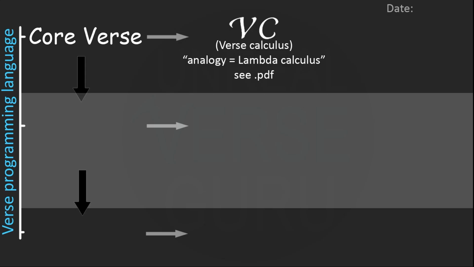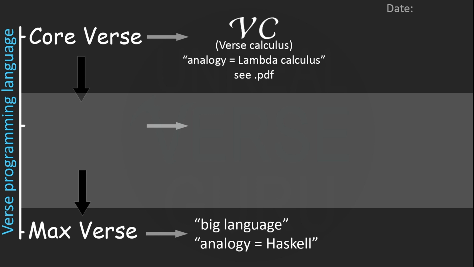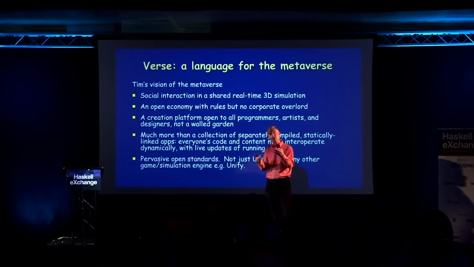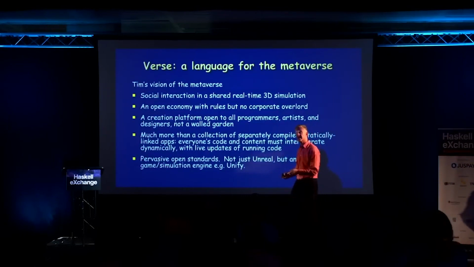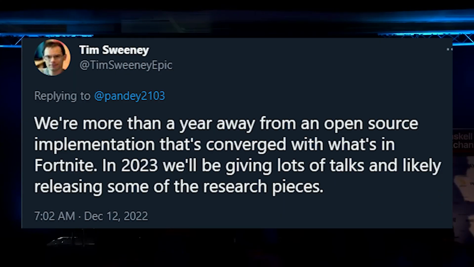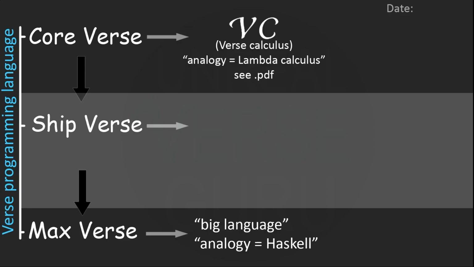But then, on the other side of the spectrum lies Maxverse code. So this is the big vision language team describes. Glorious, open source, full language, transactional, which answers the concurrency issues, extensible to grow over time, safe with strong interop guarantees, and learnable at first language. Potentially released as a standalone language outside of even Unreal Engine, which team suggests needs at least a year to get from so-called shipverse code, as Simon Peyton Jones describes in his presentation showcasing Verse, which lies somewhere in between those